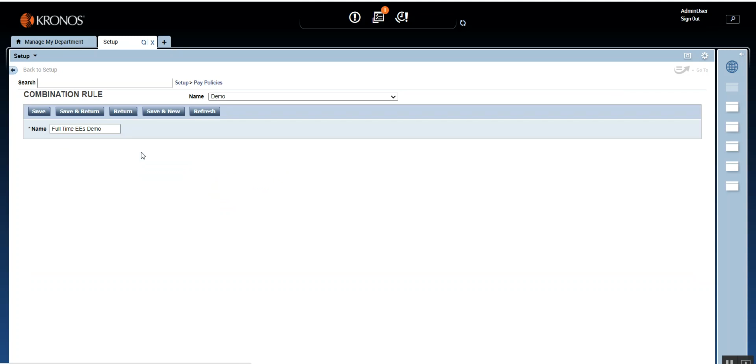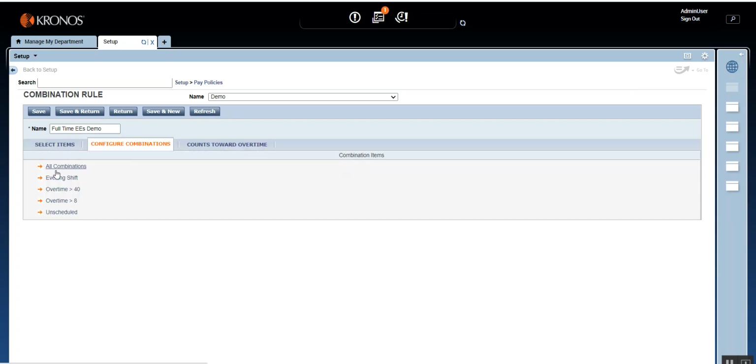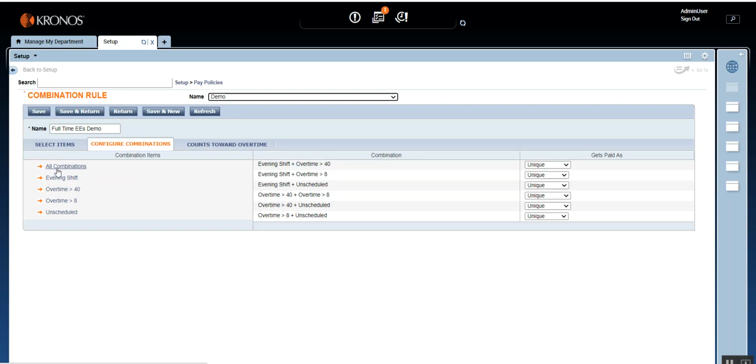Whatever you select here, under the configure combinations you will see 3 columns. The first column is the combination item. This is what we selected in the select items: your zone, your overtime, and your schedule deviation. The other 2 columns are the combination and the get paid as.